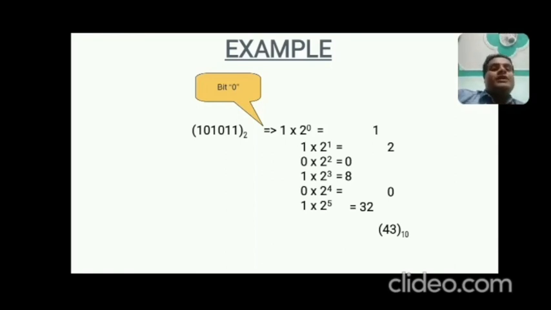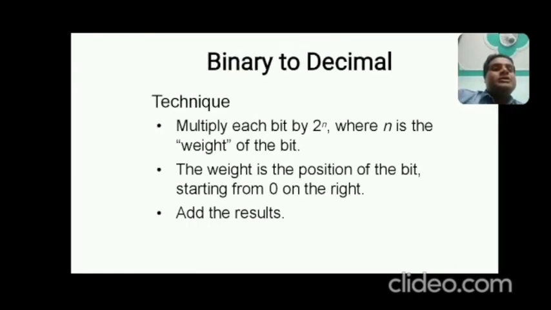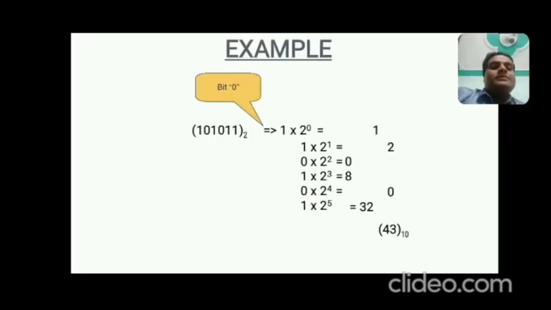Now, as in the previous slide, the weight is the position of the bit starting from 0 on the right. So the rightmost bit, that is 1, is bit 0, the next one is bit 1, the third one is bit 2, and the next one is bit 3.